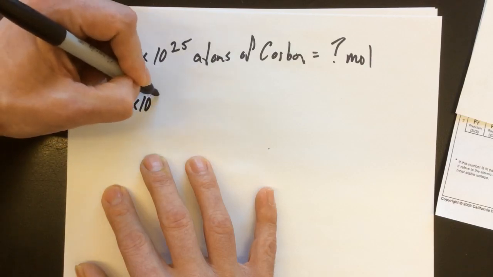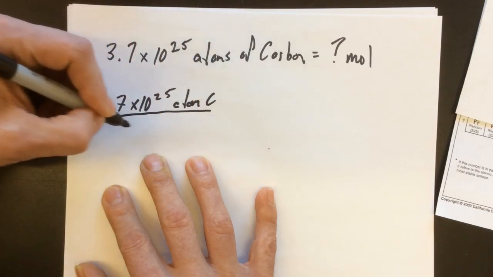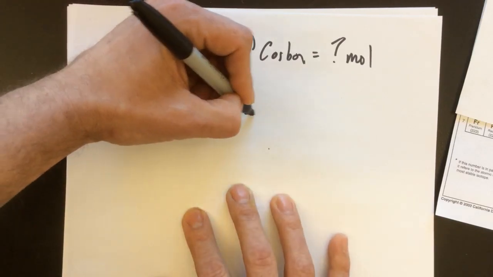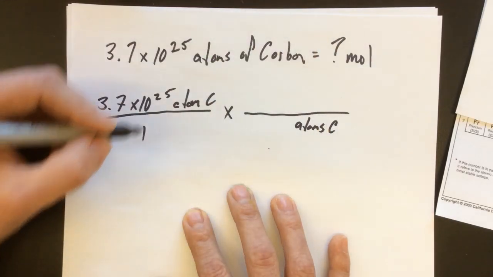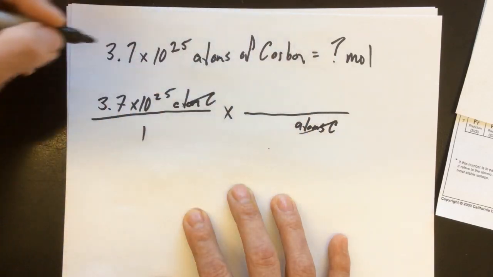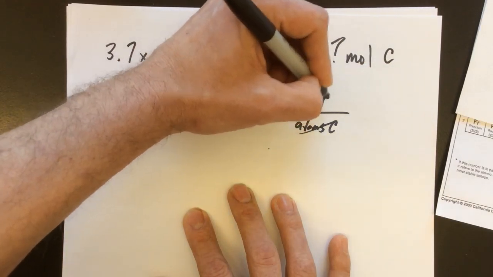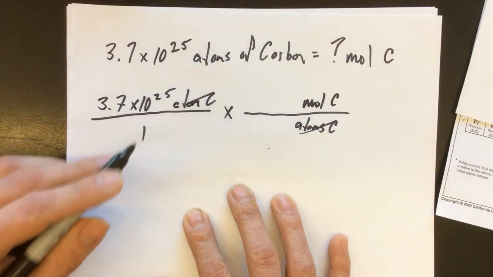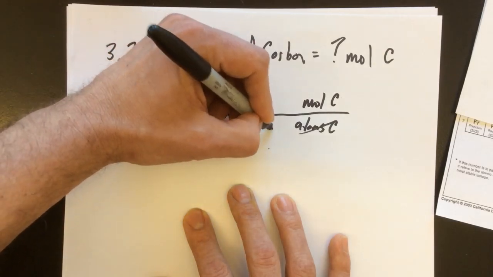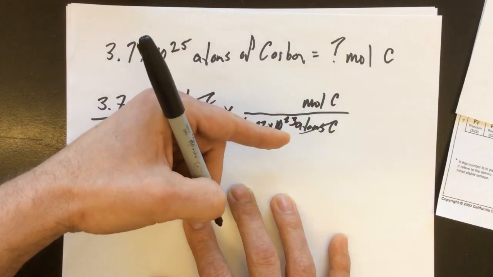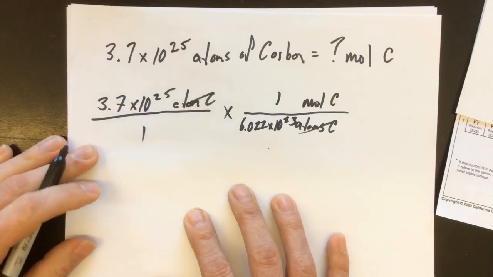3.7 times 10 to the 25th atoms of carbon divided by 1. Again, I'm going to multiply by a fraction, and on the bottom is going to be atoms of carbon. I already know that because atoms of carbon is going to cancel, and I ask myself how many moles, and not just moles, moles of carbon. So moles of carbon is going to go on the top, and then I can be thoughtful. There are 6.022 times 10 to the 23rd atoms in 1 mole.